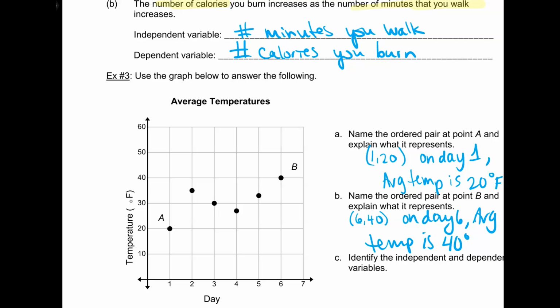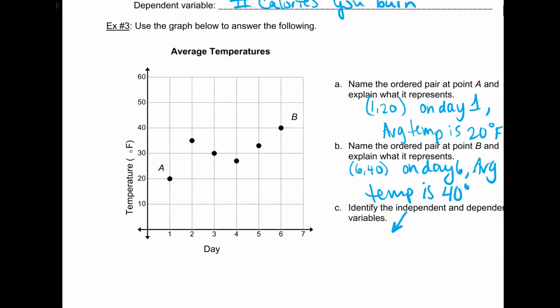Okay, so let's identify the independent and dependent variables. Elizabeth, what is the independent here? Exactly. In order to figure out the temperature, it depends on which day we're looking at. But we don't have to look at the temperature to figure out which day it is.